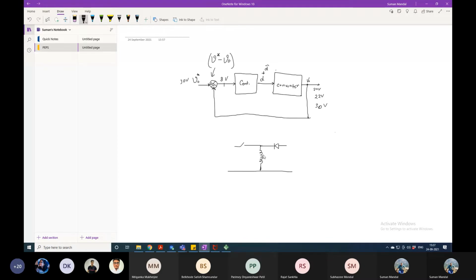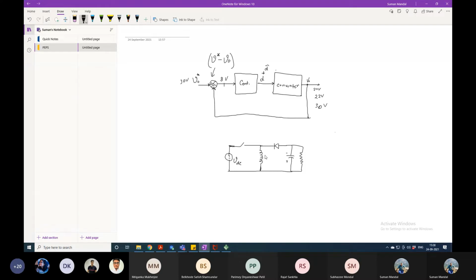So till now we have one storage component, which is the inductor, and other than the inductor we have one input side DC source, VDC. I am very sorry for this kind of handwriting, but you have to bear with that. There is no other option. So this is the output side capacitor. Other than that, what is there at the output side? A resistor is there.